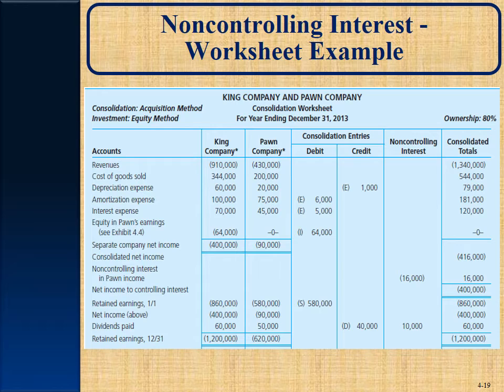Journal entry D, we have to eliminate the dividends paid. And that's normal. That's probably one of the easy ones, right? We received $40,000 from Pawn Company over at King. Although it says $50,000, if you look on page 157, some of that went to the non-controlling, right? So $40,000 will be a credit, and then we will debit the investment in Pawn Company to eliminate the effect of that journal entry from when we received the dividend.